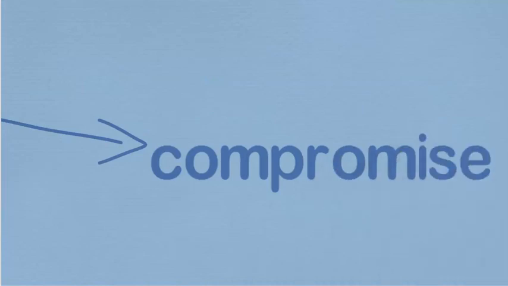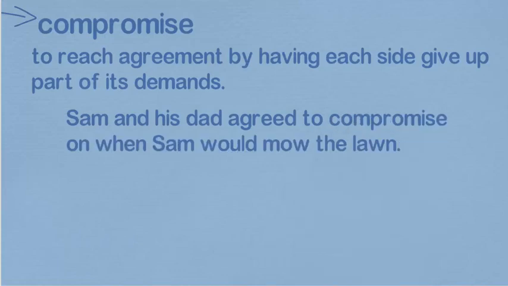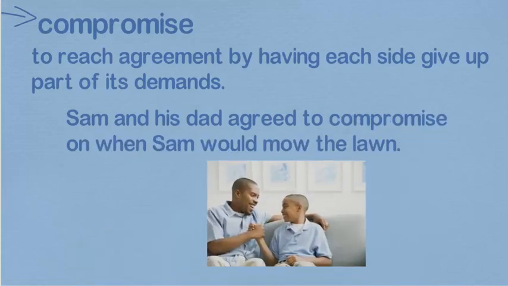Our next word is compromise. A compromise is to reach an agreement by having each side give up part of its demand. Sam and his dad agreed to compromise on when Sam would mow the lawn, right? So maybe one of them had to give up the day or the time to do it. One of them, or both of them, had to give something up for an agreement to take place.